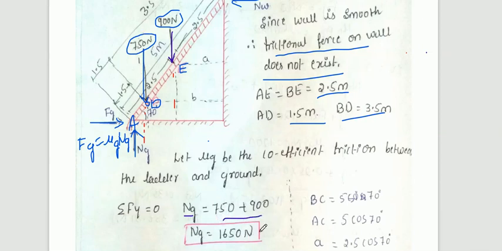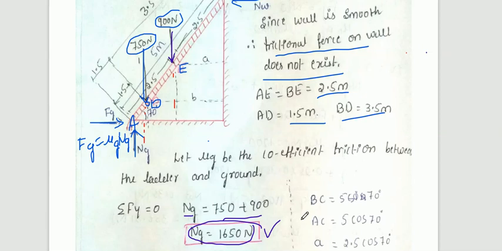Therefore Ng is equal to 1650. Only 3 vertical forces are there, Ng is upward and 900 and 750 are downward.